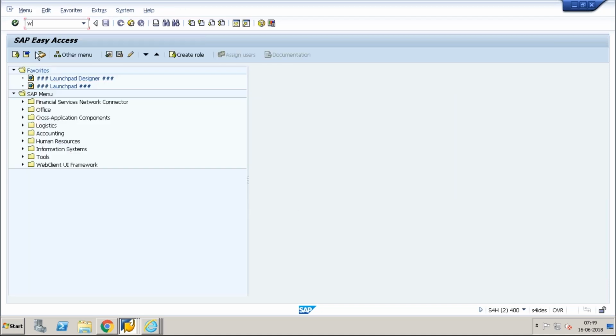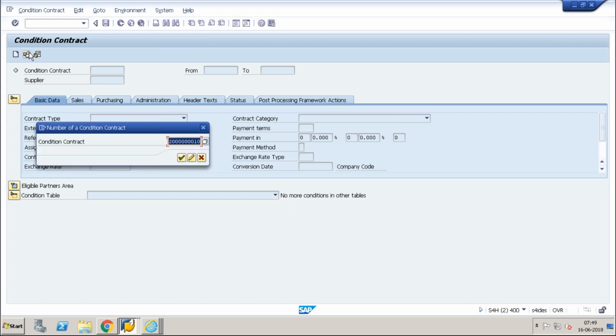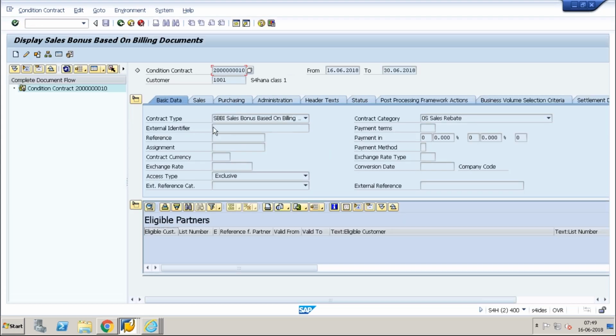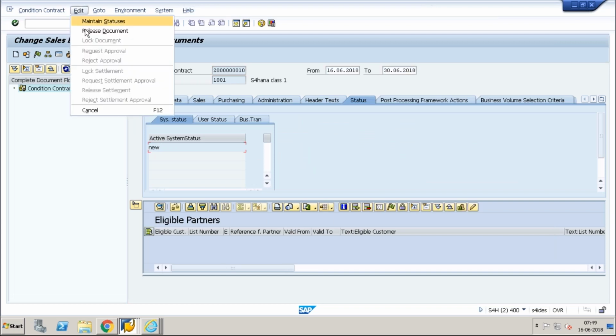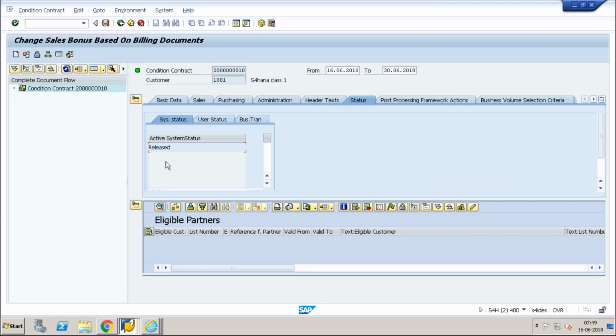It was showing as new, but now I'm trying to release it. Okay, it is released. Did you change anything? You just did the transaction flow and tried to release this, and the status automatically changed to released.